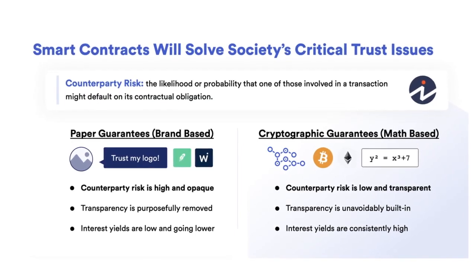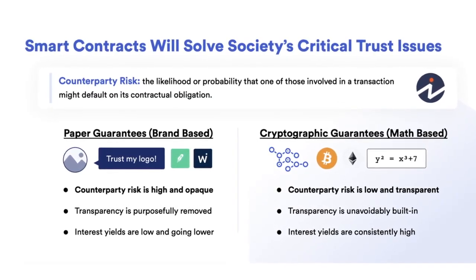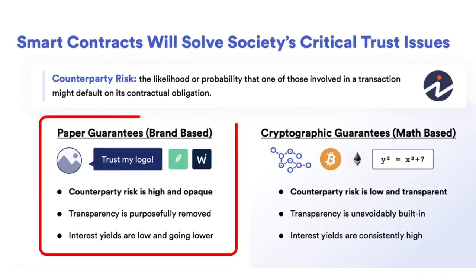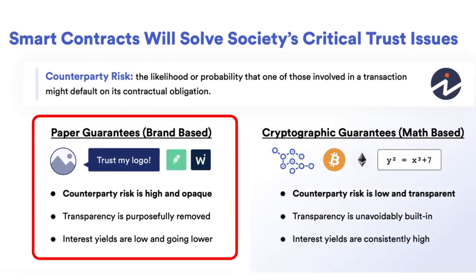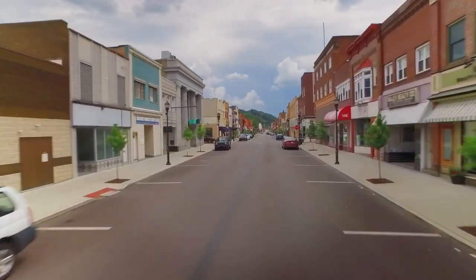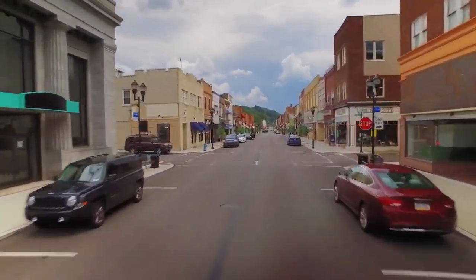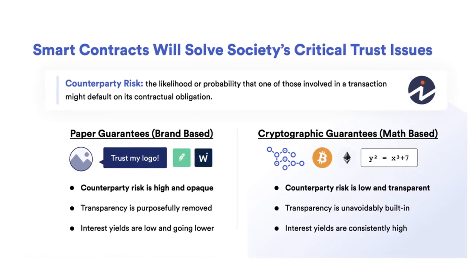We desperately need to move to a world where some self-interested centralized entity can't flip a switch and ruin people's access to the services that they need. We can move away from a world that is brand-based to a world that is math-based. Right now, if you interact with a service that you don't like or that breaks their promise, the only thing you can do is walk down the street to the next service that's going to make the same set of promises, and you have to hope and pray that they're actually going to keep it. We can move from that to a world where we can just look at the math and say, oh, okay, 1 + 1 = 2. This is what this agreement is going to do for me every single time, guaranteed.